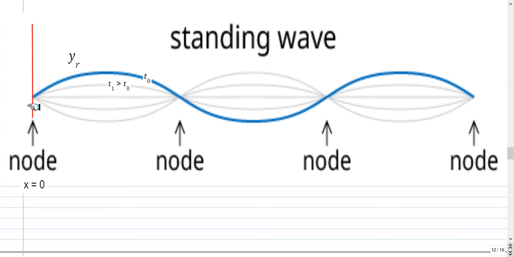But the location of the nodes where the amplitude is 0, and the location of the antinodes, which is in between two nodes where the amplitude is maximum, that location in space will not change. So in some sense, it's not strictly a wave, in the sense that nothing is traveling in space, but this sort of variation will keep happening with time. So this is like a standing wave.